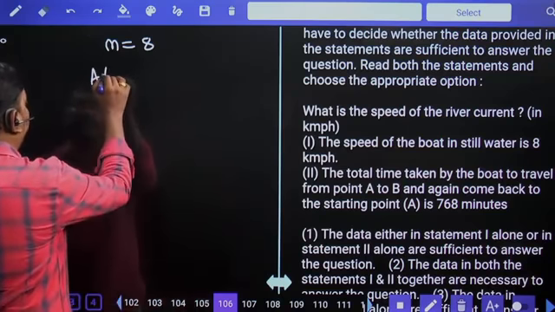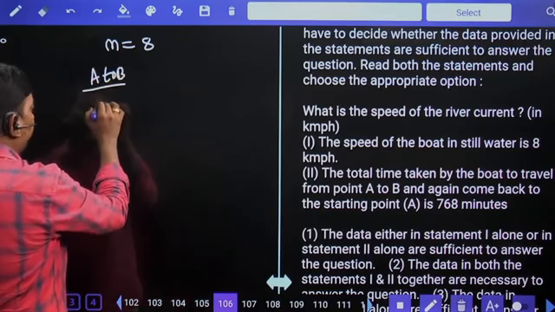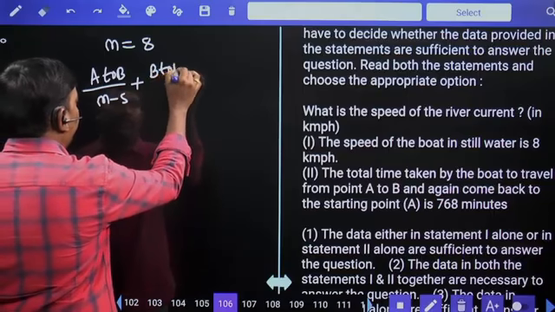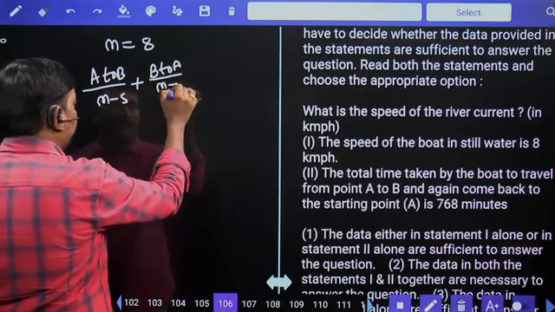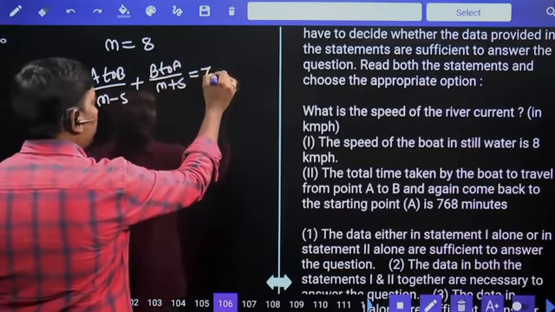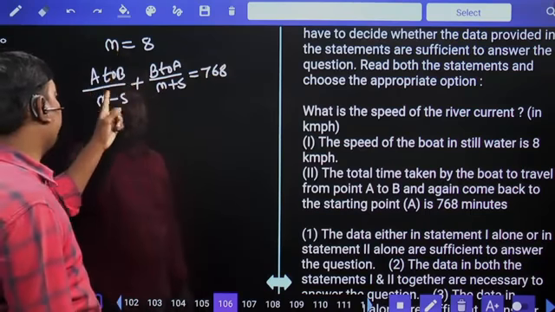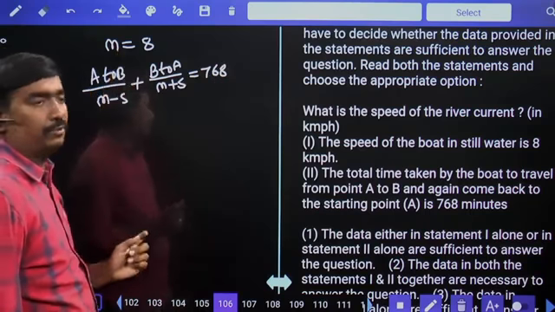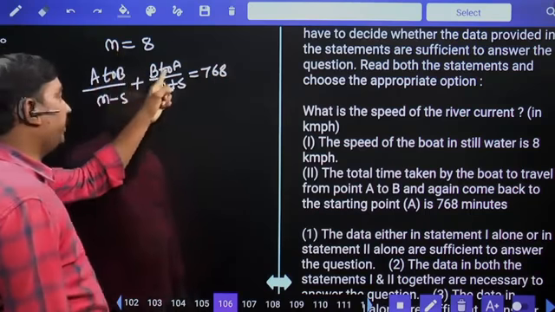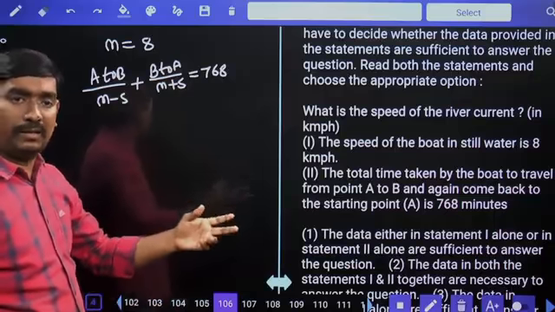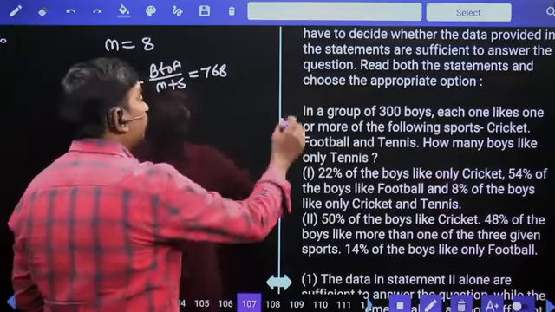To travel from A to B upstream, M minus S, and to come back from B to A downstream, M plus S, they gave us 768 minutes. If you substitute M value in the second equation, even though I don't know the distance between A and B, so it is not possible to get S value. Neither one nor two is your answer.